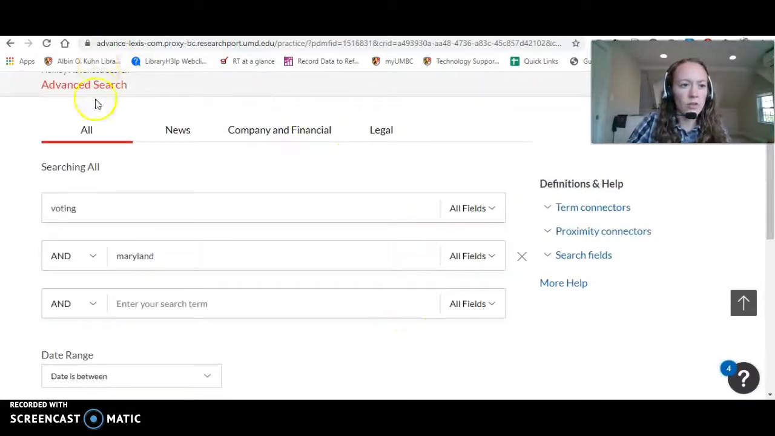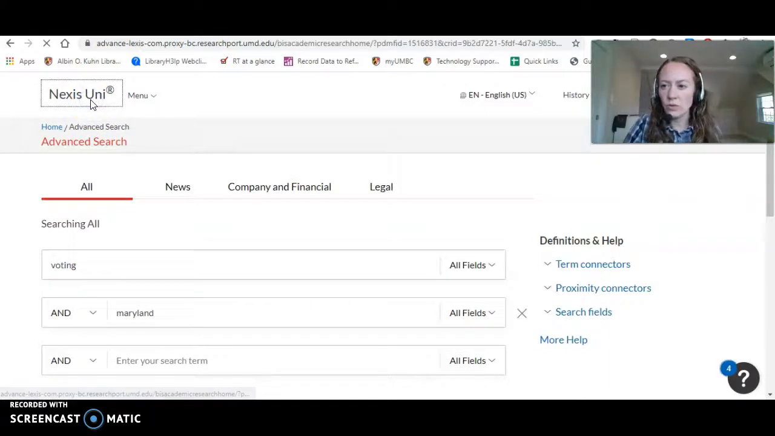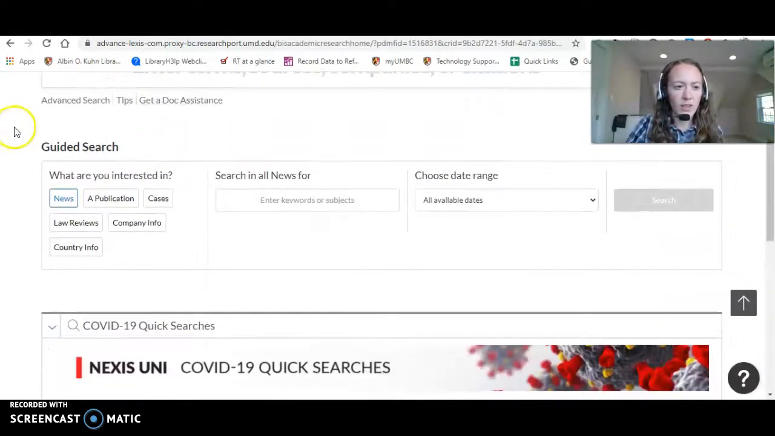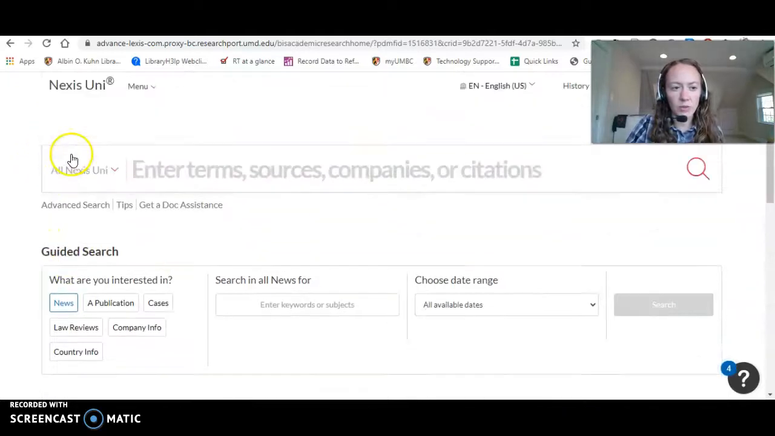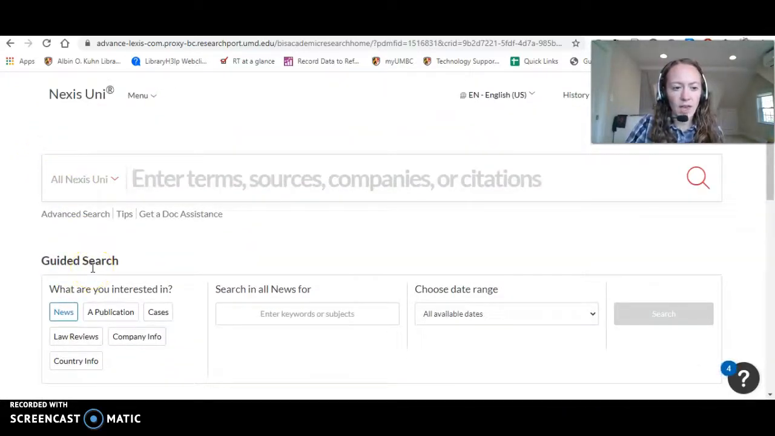Okay, the other way to search, let's go back to the main page. I like this guided search option. This is the third option down here. And already it breaks it out. You could look at law reviews, company information. Right now we're just going to select news, which is the default. We can put in our search terms.